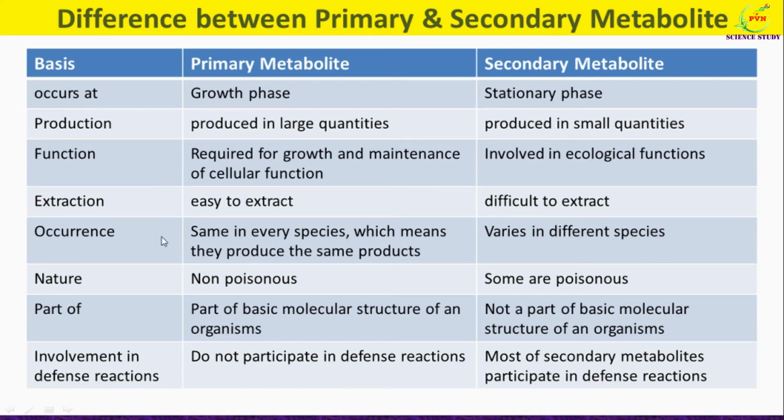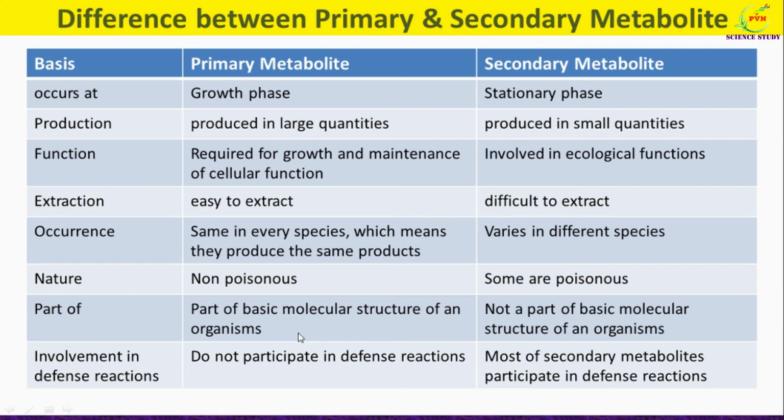Regarding occurrence, primary metabolites are the same in every species, which means they produce the same products, while secondary metabolite varies in the different species. Another important difference is primary metabolites are non-poisonous, while some of the secondary metabolites are poisonous in nature.